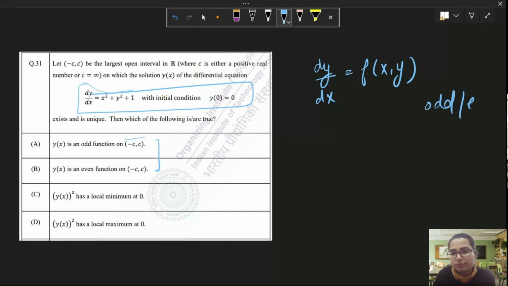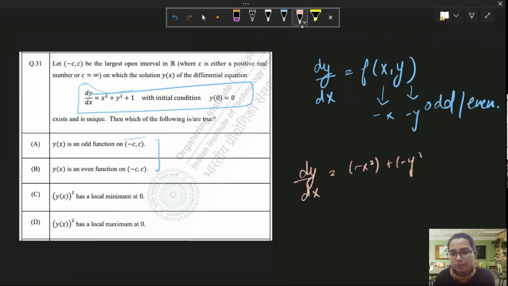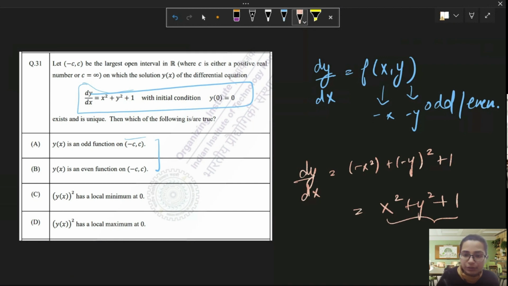How do we check? I replace x by minus x and y by minus y. So let's check. It will be minus x squared plus minus y squared plus 1, which will be x squared plus y squared plus 1. So this means dy over dx is even.